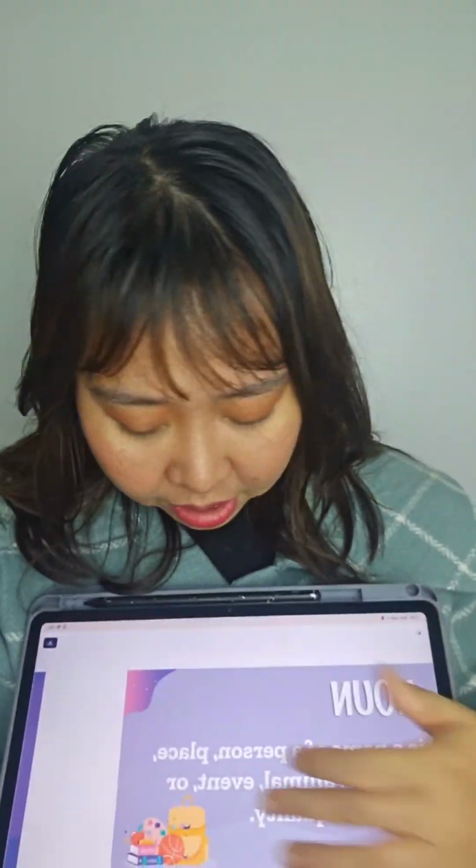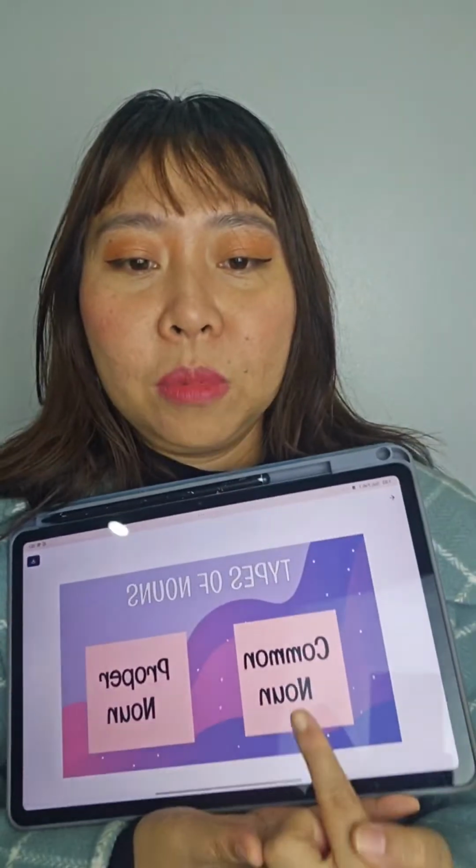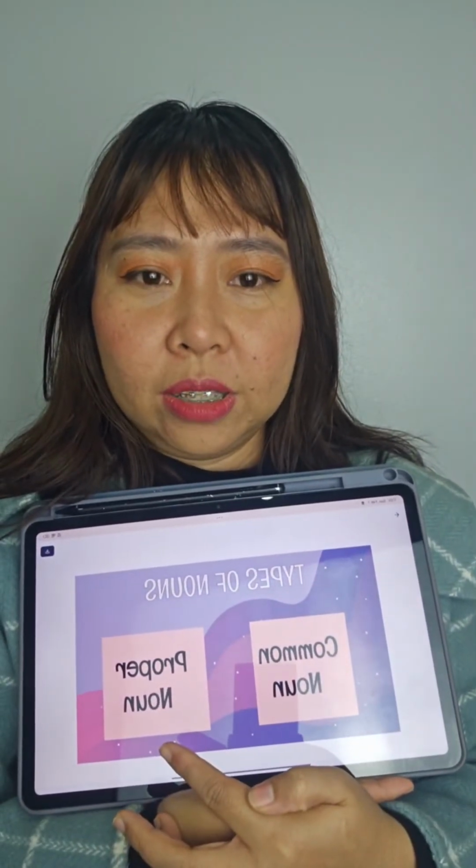A noun is the name of a person, place, thing, animal, or event. That's the general description of a noun. So there are actually different types of noun. One of them is common and proper. The types of noun are the common noun and the proper noun.